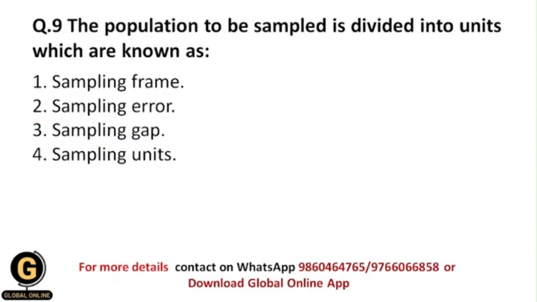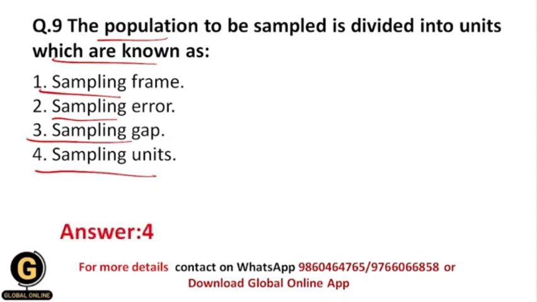The population to be sampled is divided into units which are known as... So whenever a population that would be sampled in future is divided into different kinds of units, what are those called? Whether it is called sampling frame or sampling error or sampling gap or sampling units, obviously it is called sampling units because these are the units, right?